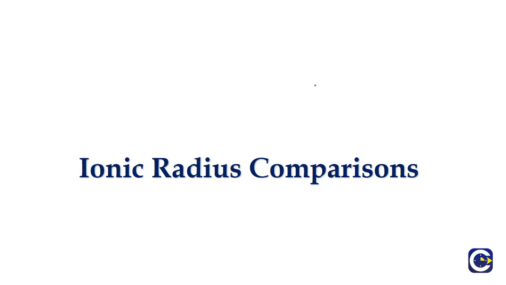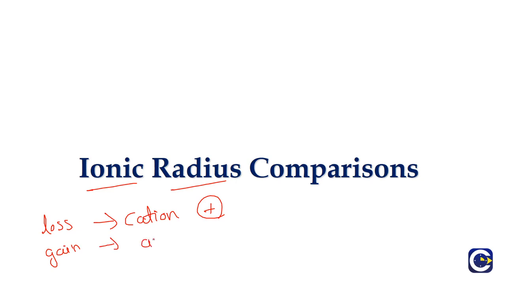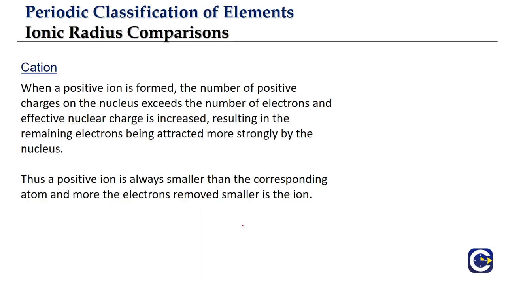Hello everyone. In this video we are going to look at the trend in terms of the ionic radius. Now when you talk about ionic radius, what does ion mean? If a neutral atom loses electrons, it forms a cation. Loss of electrons leads to the formation of a cation, which will be positively charged, net, and gain of electrons leads to the formation of an anion. So an anion will be negatively charged.